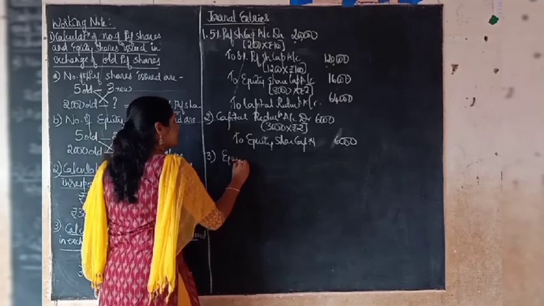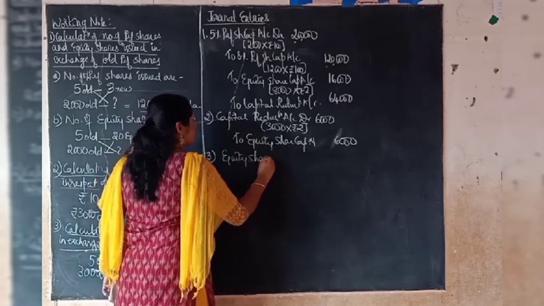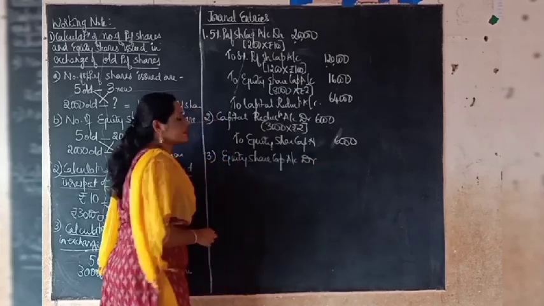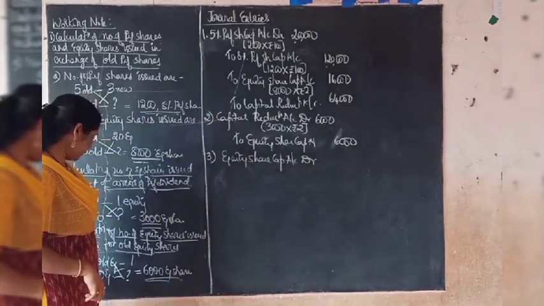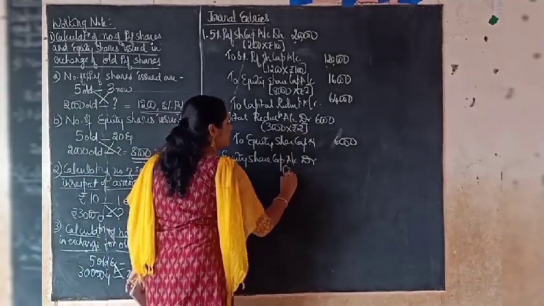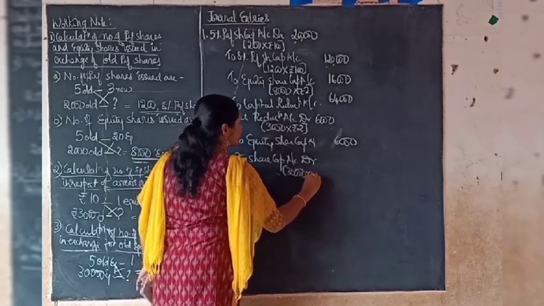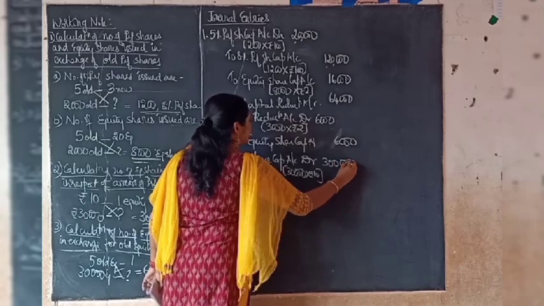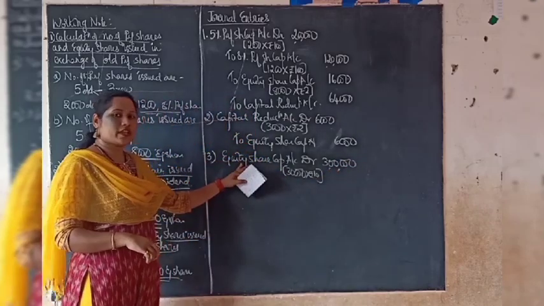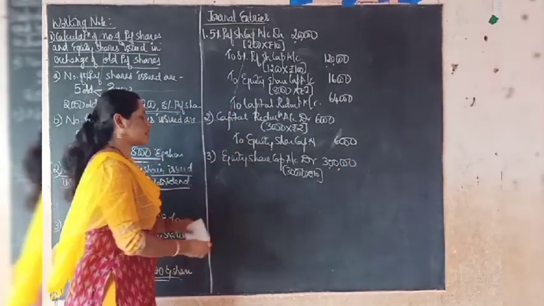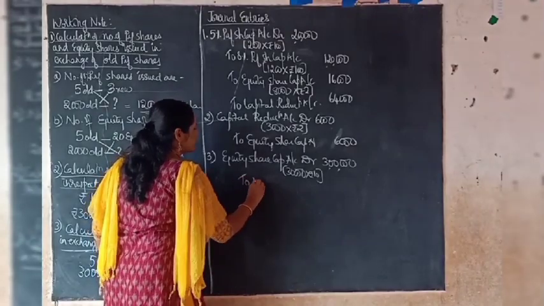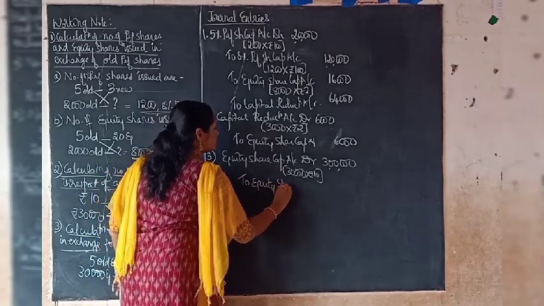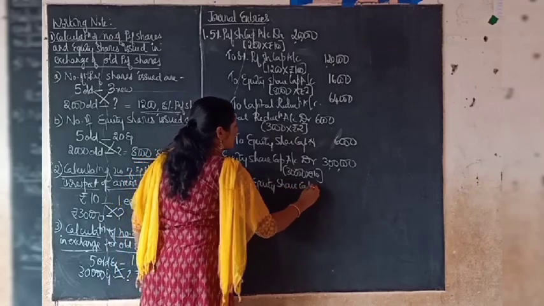Equity share capital account debit. This is for cancelling the old equity share capital where the company had 30,000 equity shares of rupees 10 each. Total capital was 3 lakh. So now in this place we are going to issue new equity shares. So you have to credit the new equity share capital. To equity share capital account.